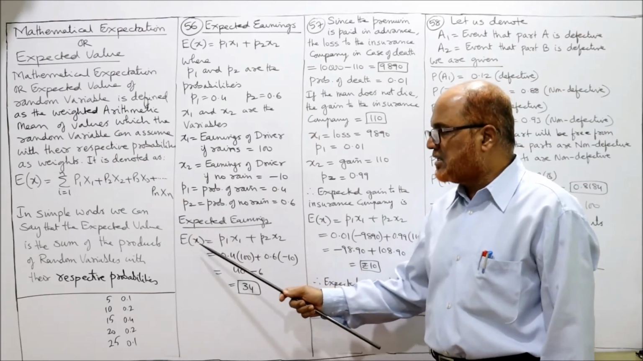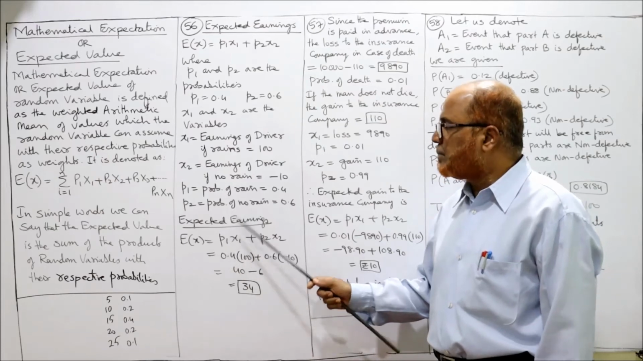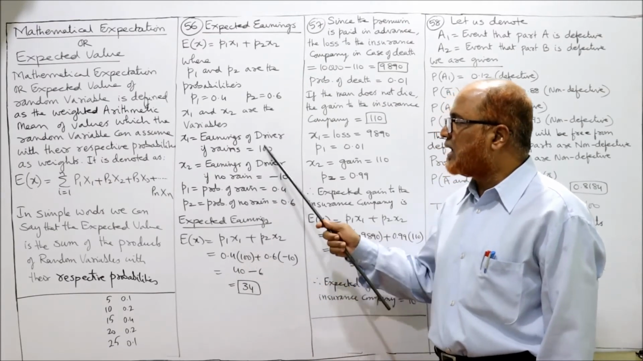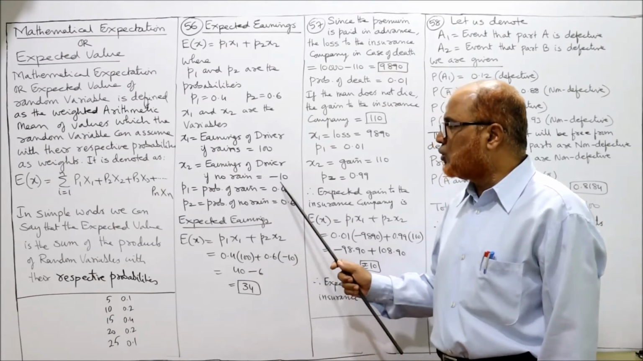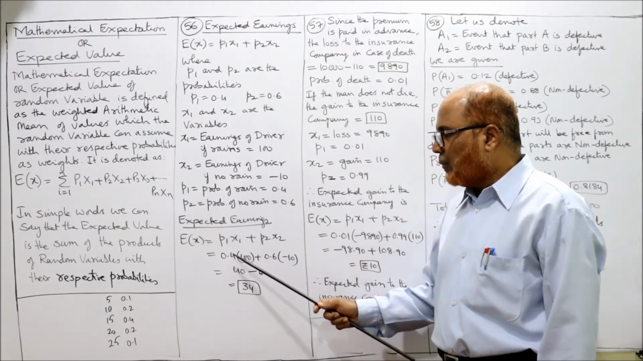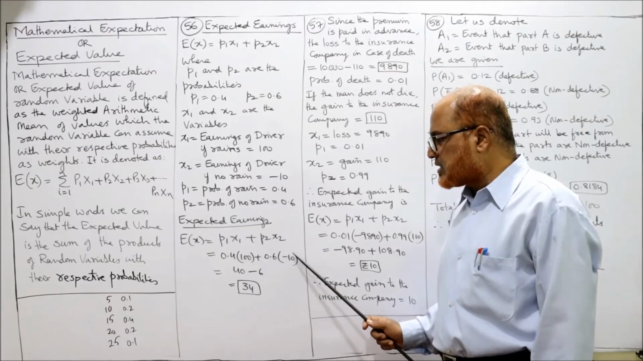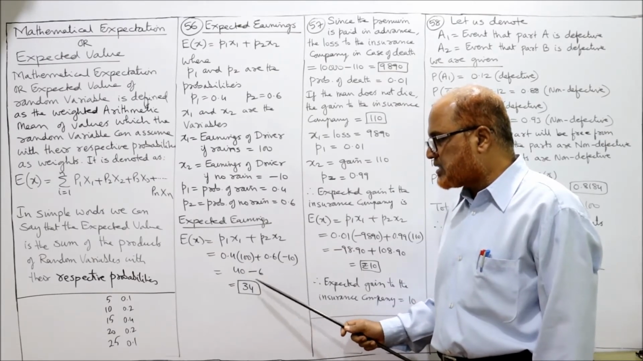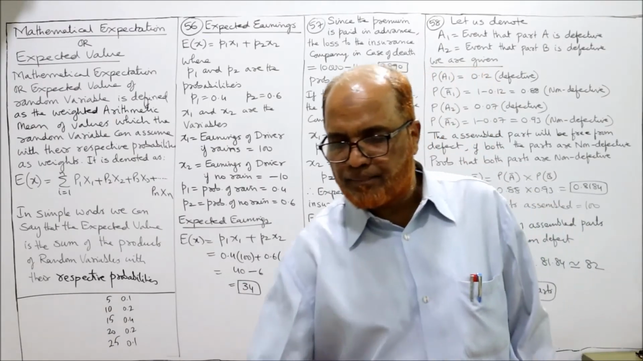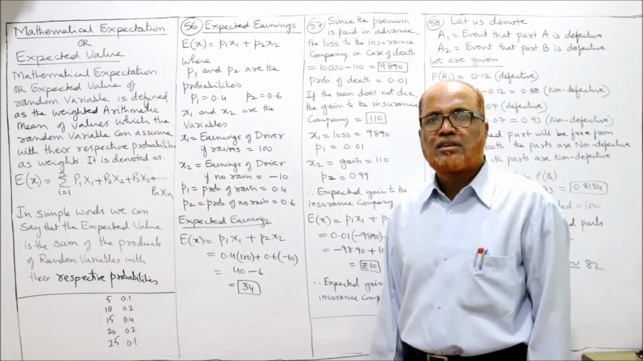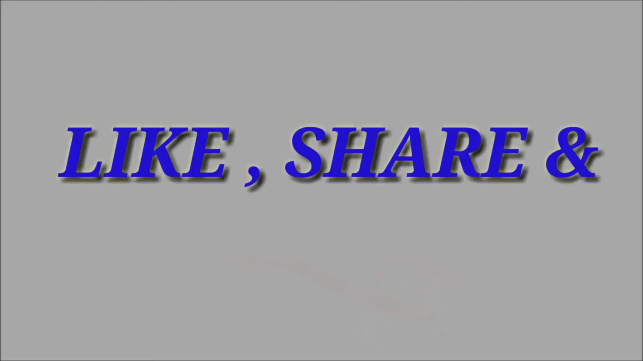Now expected earnings E(X) is equal to P1 X1 plus P2 X2. P1 is 0.4, X1 is 100, so 0.4 into 100 plus P2 0.6, X2 minus 10. Now 0.4 into 100 is 40. Plus into minus will become minus, 0.6 into 10 is 6. So 40 minus 6 is 34. So the expected earnings of the day of the driver is rupees 34. So this is the end of problem number 56.